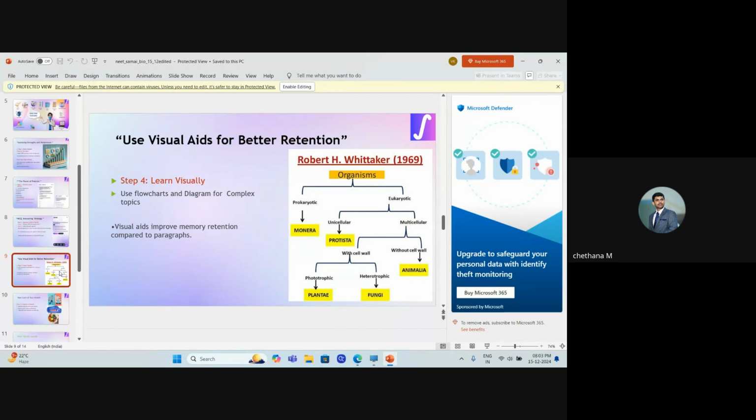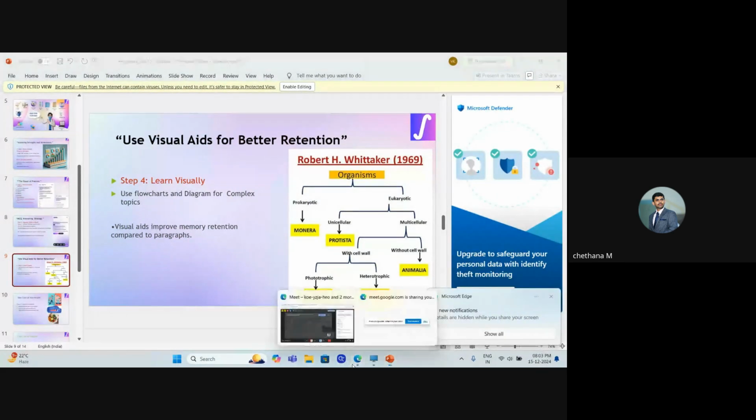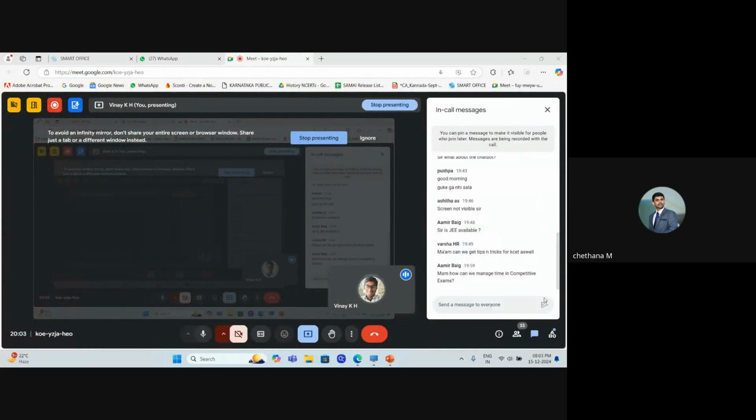I think time management will be different for different people. Some people will be very well versed in physics, chemistry. Some people will be very well versed in biology. If some subject is taking up more time, they are going to make up for it by answering quicker in another subject. It is actually subjective, sir. The time management. If you want to assess yourself, again, mock test. That is the only thing, sir.